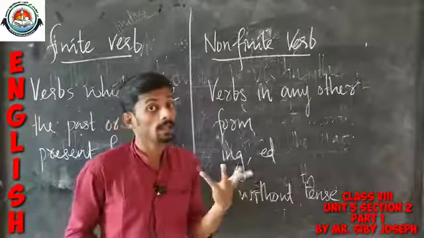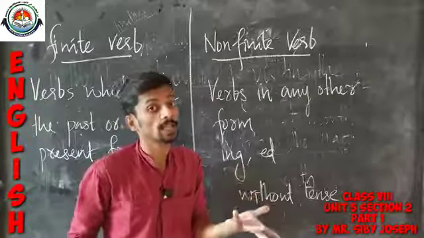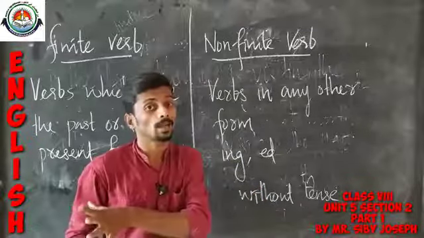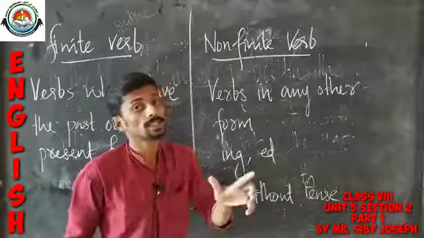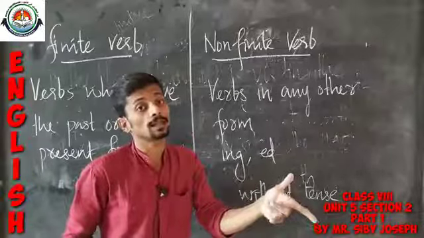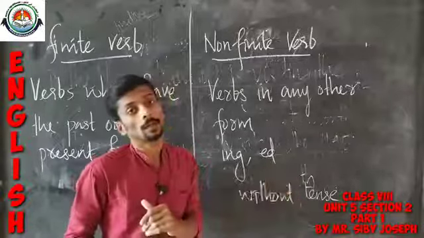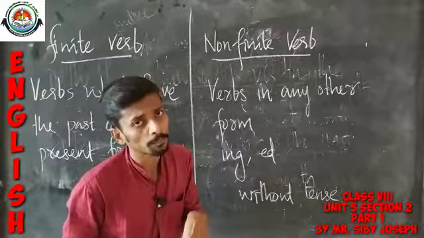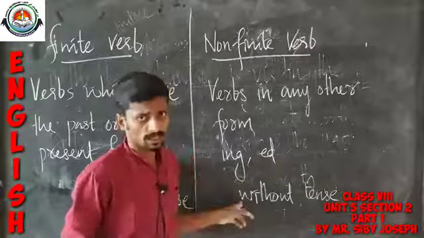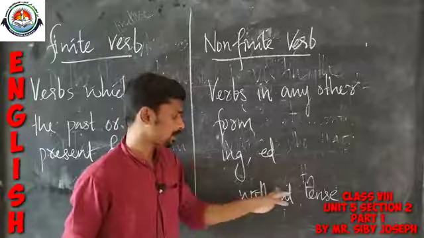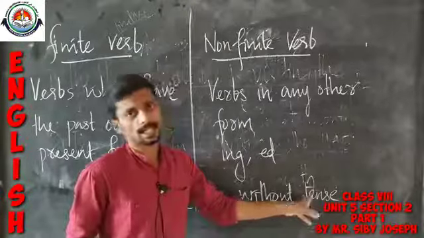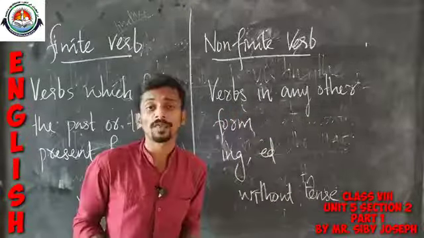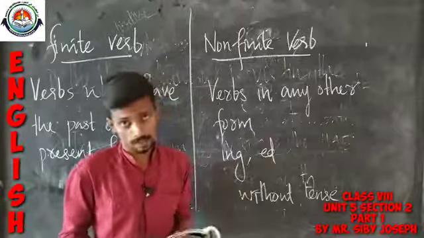And without tense, "visiting": we can't spot which tense the particular verb belongs to. If "was" is used there, it will be past continuous. If "is" is used there, it will be present continuous. So we can't spot the tense by looking at the word "visiting." Such verbs without tense are referred to here as non-finite verbs.